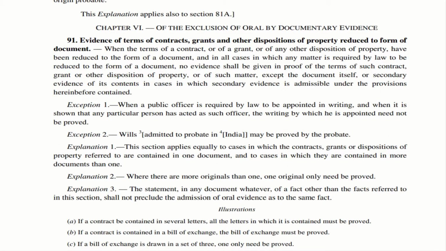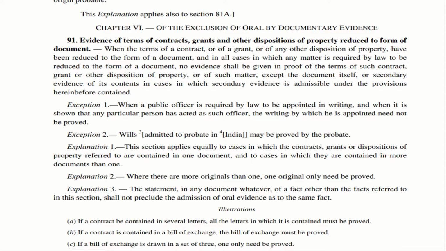Now, we'll move to chapter 6, of the exclusion of oral by documentary evidences. Section 91. Let us try to understand this particular section in a very simple and easy manner. If there is a contract or grant or other disposition of property which is put in writing, and the law stipulates that this should be put in writing, it is very clear the law states so. In that case, as an evidence, we should produce that particular document to the court. Or the other option is, secondary evidence can also be given if it is provided by law.